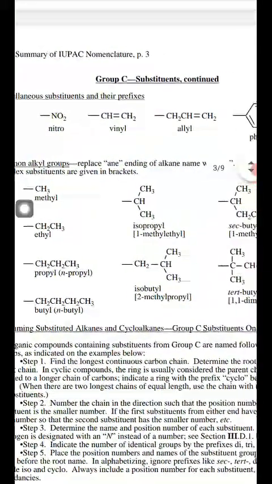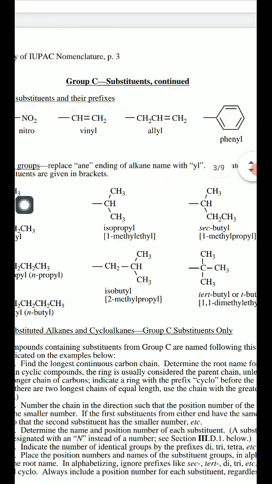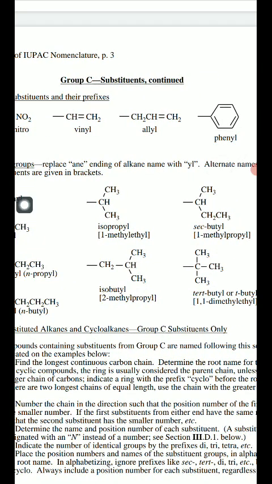For example, whenever the organic compound contains CH3, the prefix methyl is added in the organic compound. And this branched chain, having one side chain, is known as isopropyl, or you can say 1-methyl ethyl. In the same way, one more example I am taking here is where two subsequent side chains are present in the organic compound.